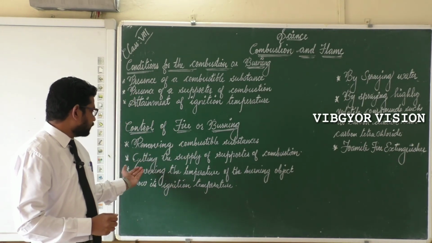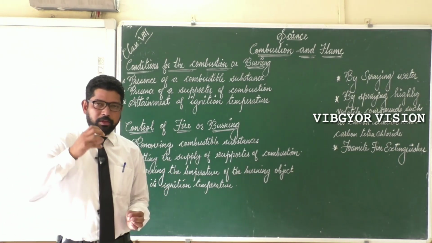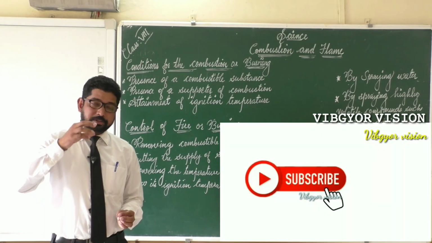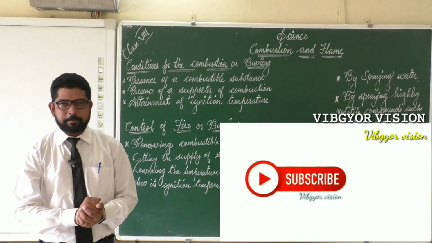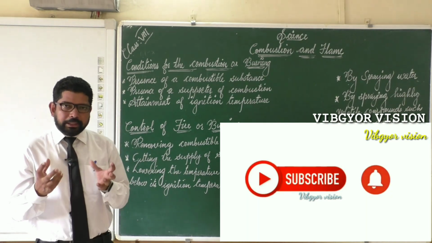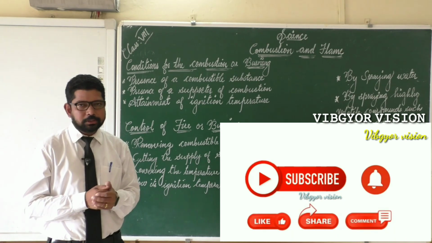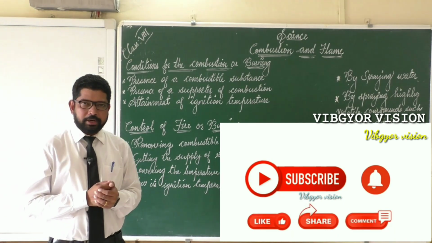And the next one is lowering the temperature of the burning substance below its ignition temperature. If we bring the temperature of a substance below its ignition temperature, then also the substance cannot burn. So if any one of these conditions for burning is removed, the combustion will not take place.